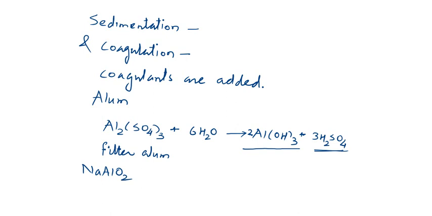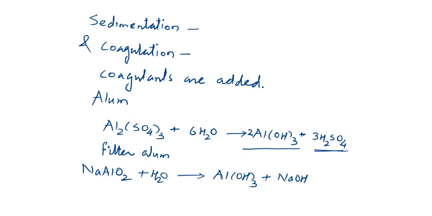But sodium aluminate, when it reacts with water, gives aluminum hydroxide plus NaOH. So both of these give the same aluminum hydroxide ultimately, but the other product is acidic in aluminum sulfate, filter alum, whereas in sodium aluminate it is base.